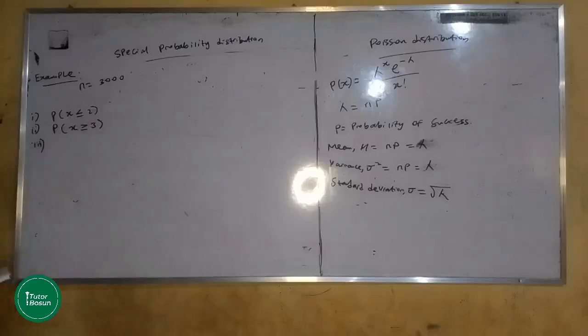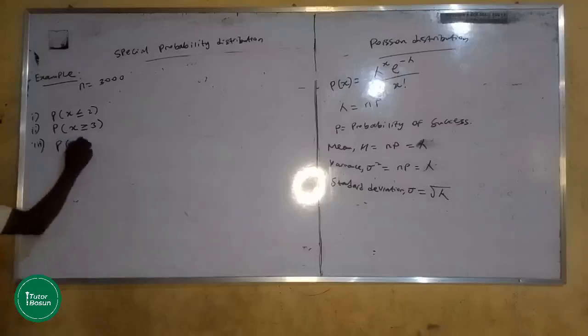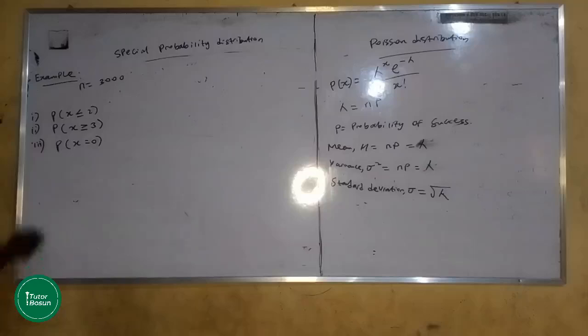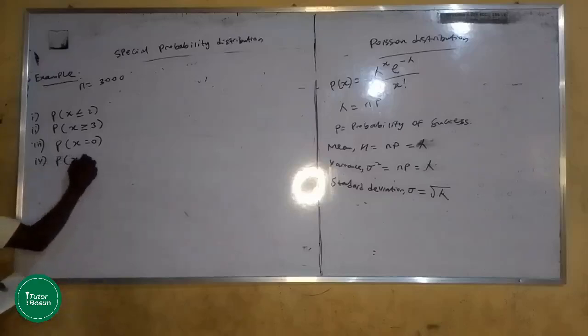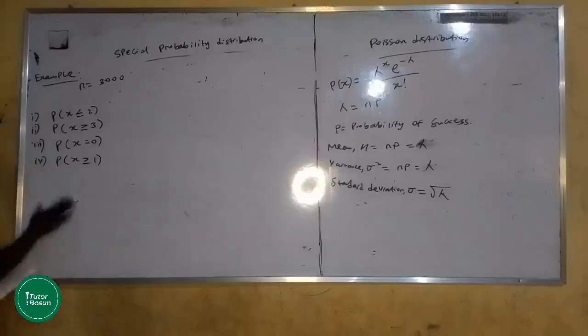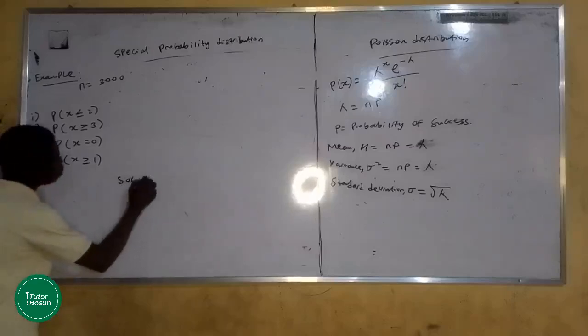So the third one says no one reacts to the vaccine. Automatically that's the probability that X is 0. That is, no one reacts to the vaccine. And the fourth one says not less than 1 person reacts to the vaccine. Not less than 1 person is the same thing, it can be interpreted as at least 1 person. So it means X is greater than or equal to 1. So that's the interpretation of those questions. But mind you, we are not given the probability of success.